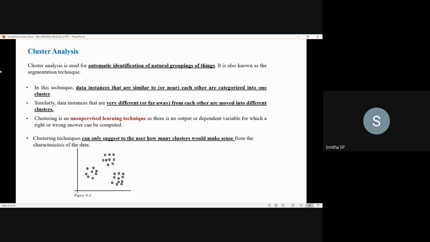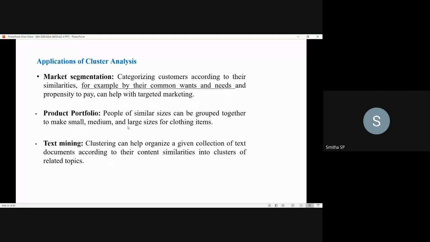Here you can see in the figure that the clusters of the data instances have been formed. Next, applications of cluster analysis: where all you can use this technique. It is applicable in many sectors. In your syllabus, we have three applications.